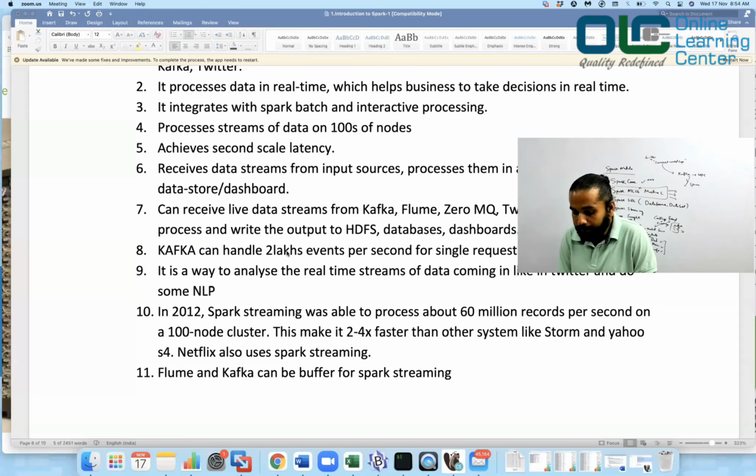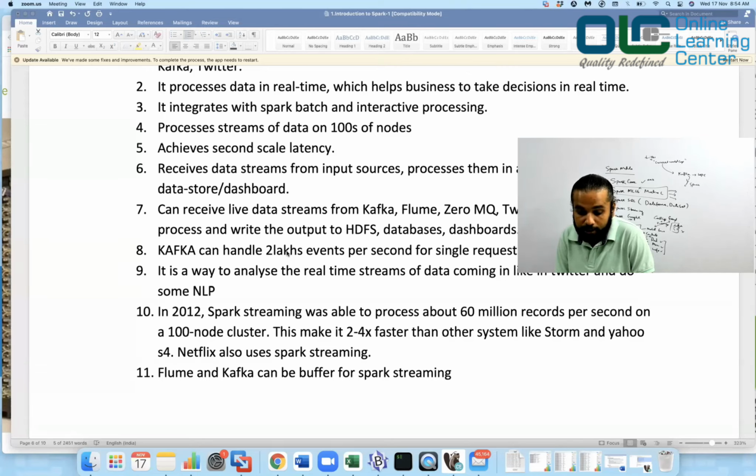So it integrates with Spark batch and interactive processing. You can also do some sort of interactive processing in Spark streaming. We'll see them as we move on. It processes the streams of data on hundreds of nodes. The biggest advantage of Hadoop and Spark is that they are all distributed processing, right? They do not just run on a single machine. Whatever data you have, it would be streamed and processed in parallel on 100 different nodes, so that it can give you the result much quicker.